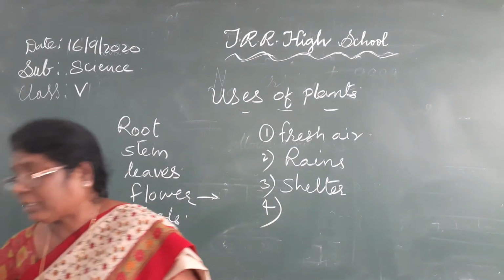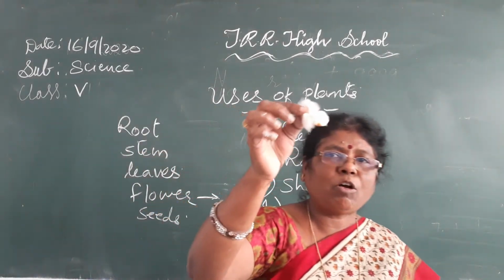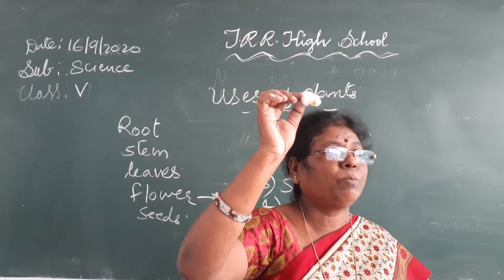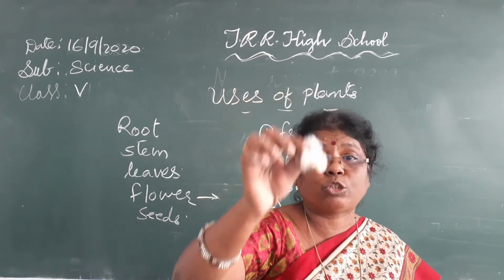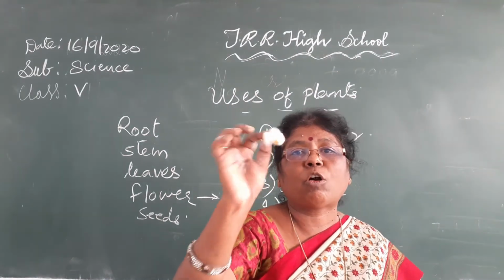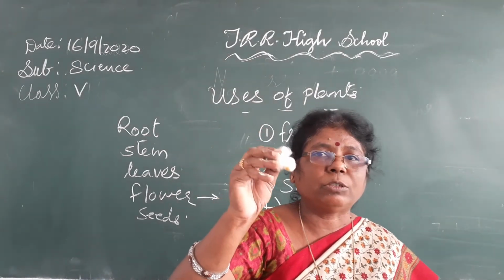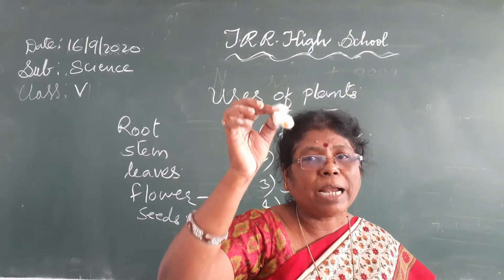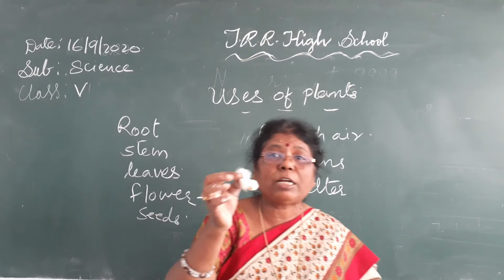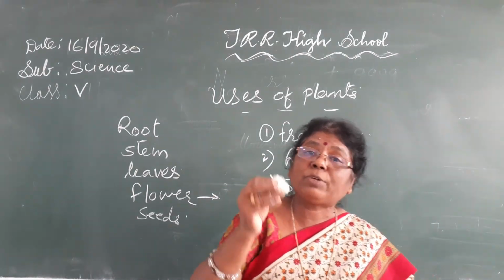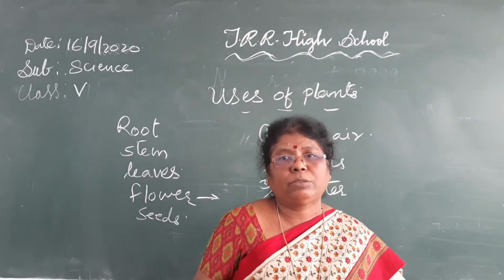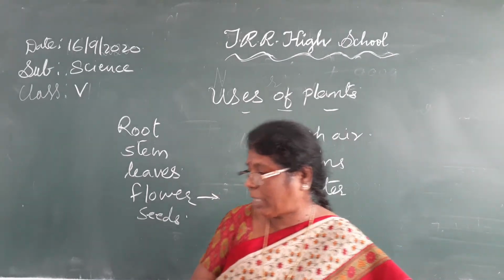We get cotton. What is the use of cotton? Cotton is used to make fabrics, clothes. Clothes are made with cotton fiber. Understood? From where do you get it? From the plant. That's why it is called a natural fiber. From nature you are getting it. Apart from cotton, another fiber which you get from plants is jute. Jute also you get from the plant.